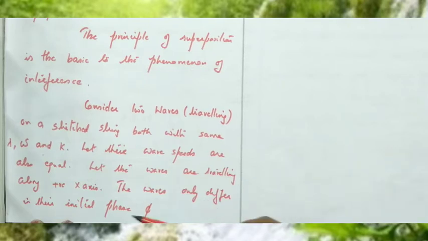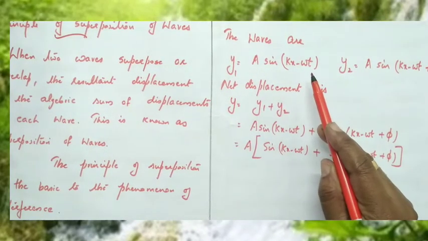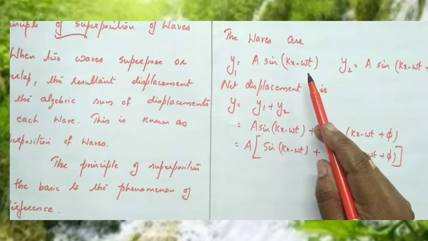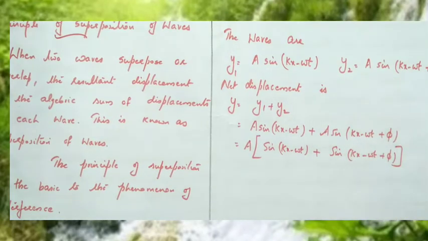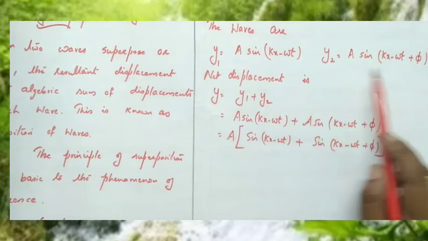So the waves only differ in their initial phase phi. Let the two waves be y1 equal to a sin of kx minus omega t, and the second wave y2 equal to a sin of kx minus omega t plus phi. These are the two travelling waves.